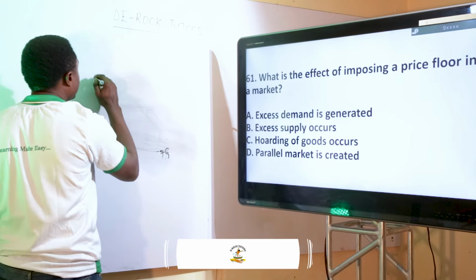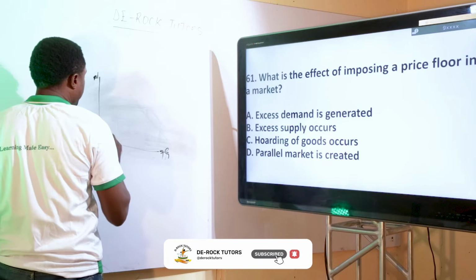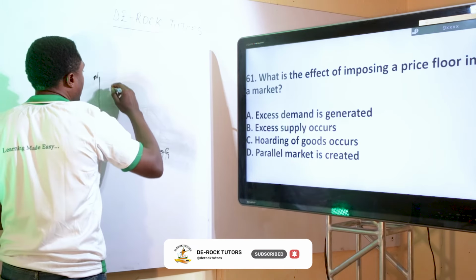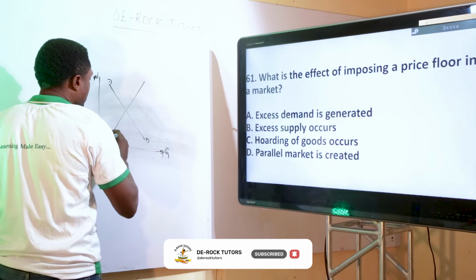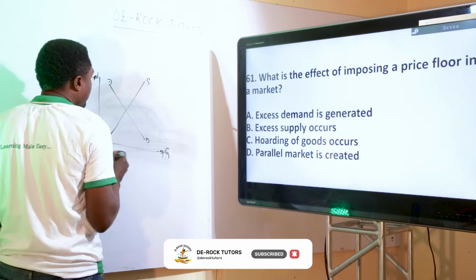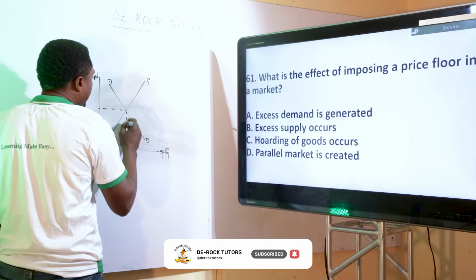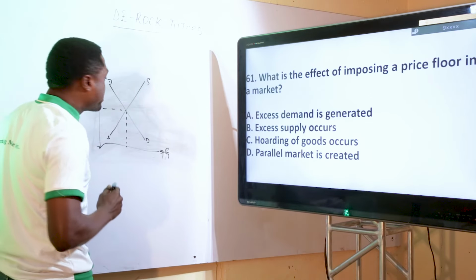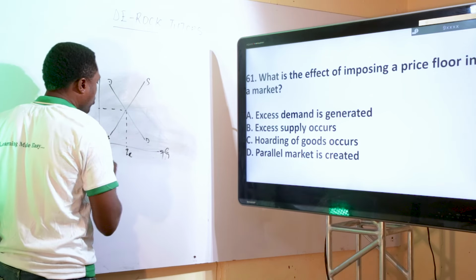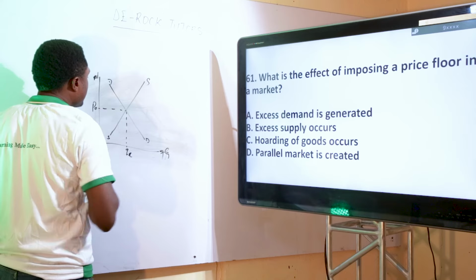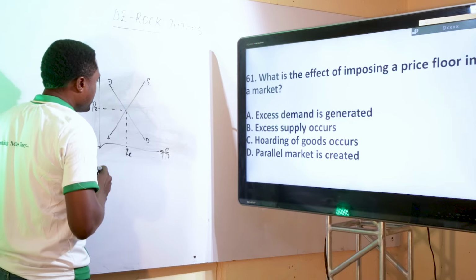This is quantity. This is the price. This is the origin. This is the quantity demand. And this is supply curve. Now, we know that this is equilibrium. That point where the quantity demanded equals the quantity supply is equilibrium. This is the equilibrium quantity. And this is the equilibrium price.